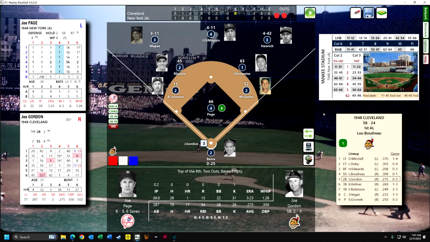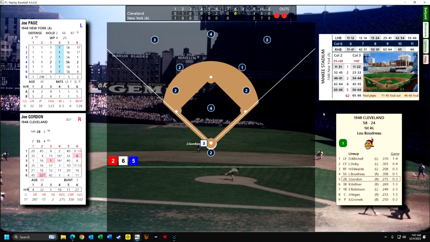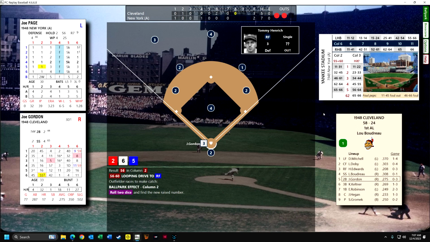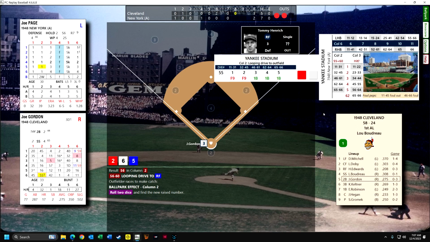Hey, they struck out Lou Boudreau. That's only the second time this season. Kind of historic. Okay, Gordon hits a looping drive to right field, and again, Henrik is going to have to get a dice roll 45 or lower, and he does.